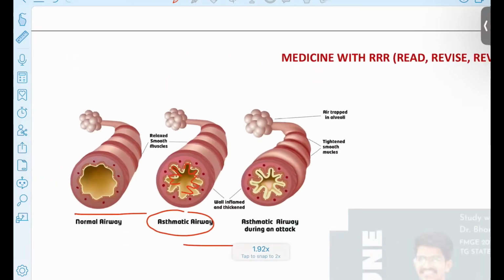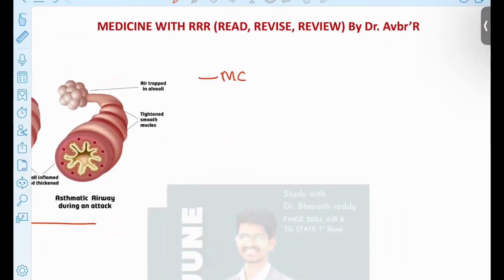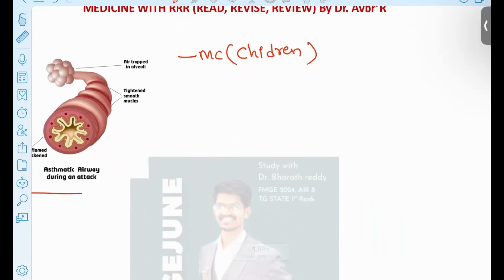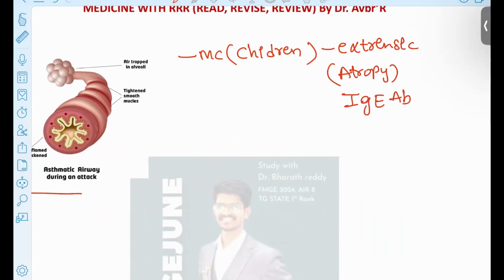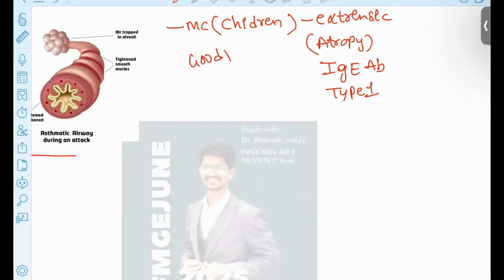So asthma, when I say asthma, this is most commonly seen in children. Okay, pediatric patients highly present with asthmatic attacks. And in these patients, this is due to extrinsic factors. What are those extrinsic factors? Like atopy, the patient will have a family history of atopy, and it is due to IgE antibodies. And the patient will also have the classic type 1 presentation of asthma in children. And this always has a good prognosis, whenever we start treatment early.